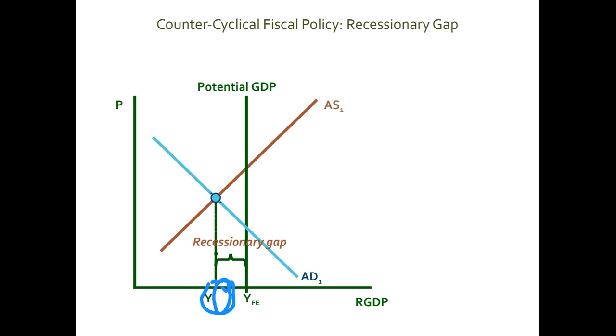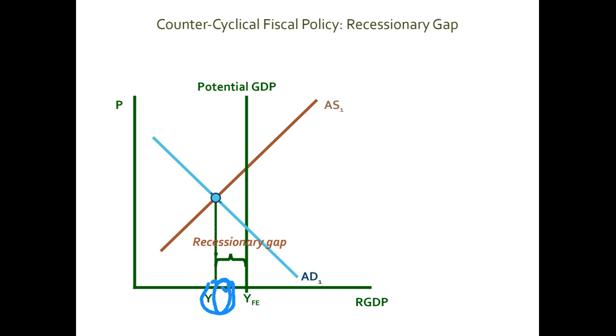So this economy is facing the problem of unemployment. According to the counter-cyclical fiscal policy, the federal government should increase its expenditures or should decrease tax rates so that the aggregate demand in the country will increase, or the aggregate demand curve will shift to the right.